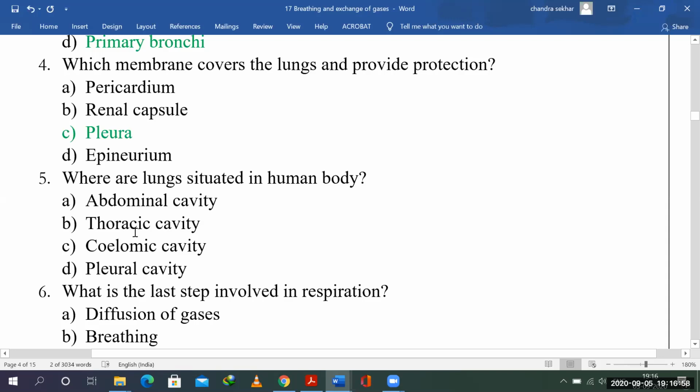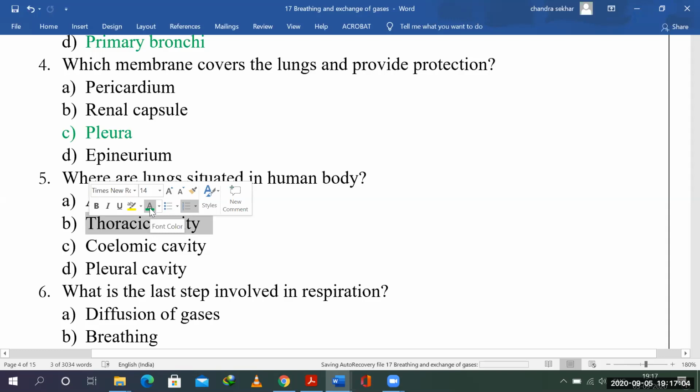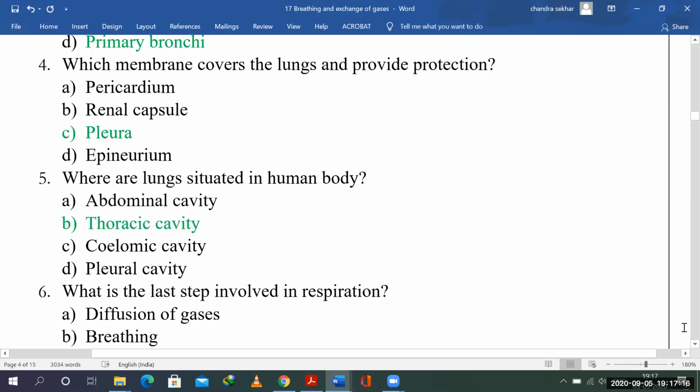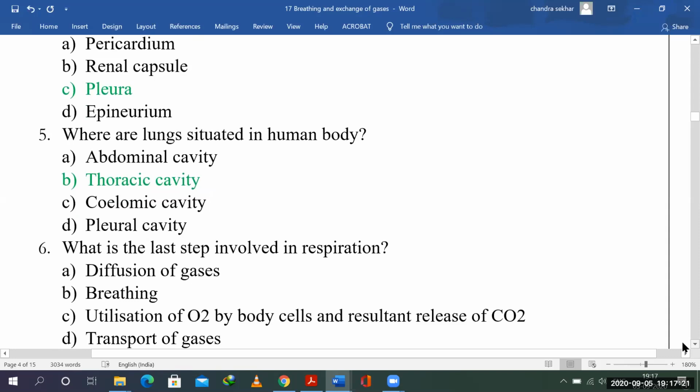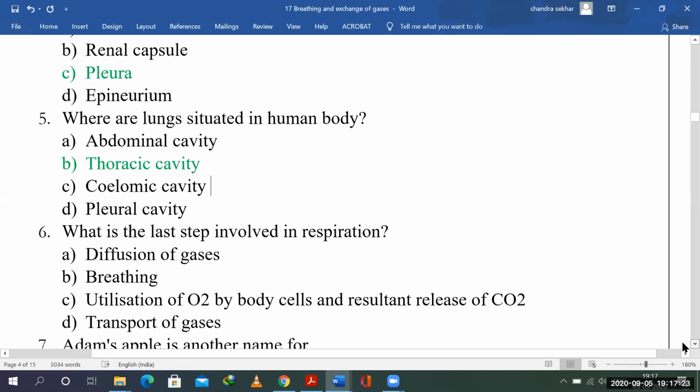Thoracic cavity is the right answer. Abdominal cavity, what do we have? We have all these abdominal organs, right? The stomach, the spleen, and the liver. But the liver is slightly a mediator organ, right? So primarily you can say the stomach and the spleen, right? Over the stomach we will have the spleen as well.